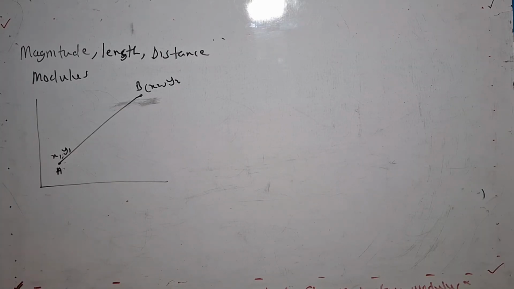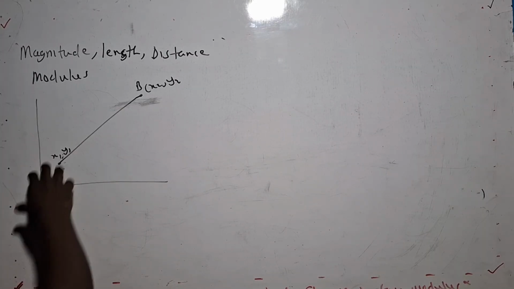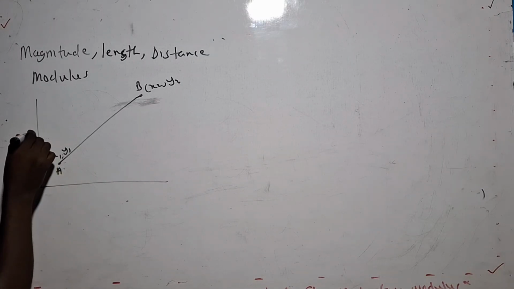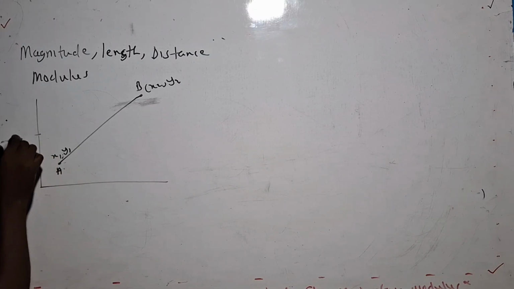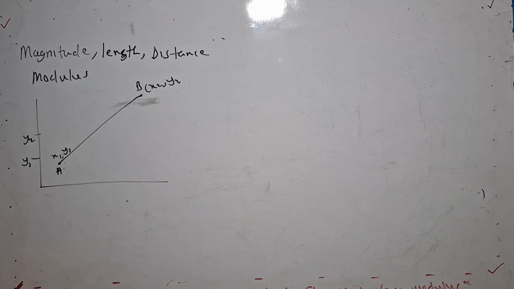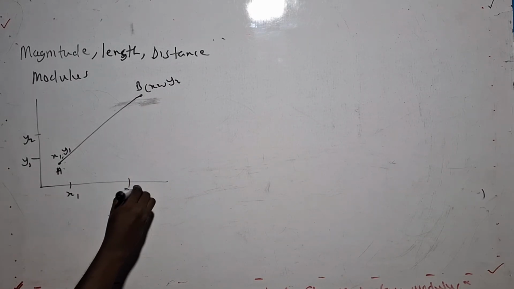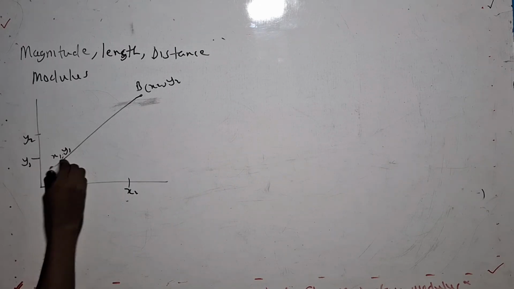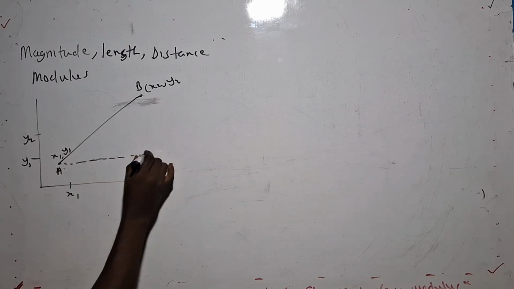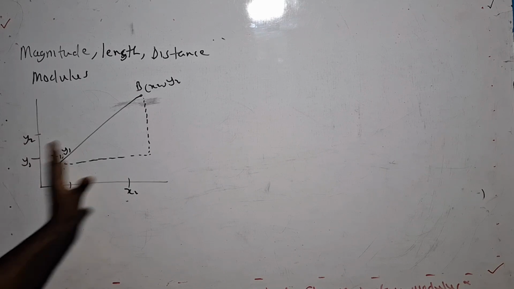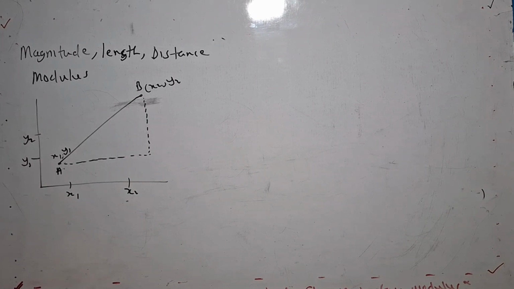Now, how do we find the length of this line? On this line we have our y1, y2, since this is the y-axis, and then we have our x1, x2. When we trace this to this, what do you see? We've gotten a right angle triangle.